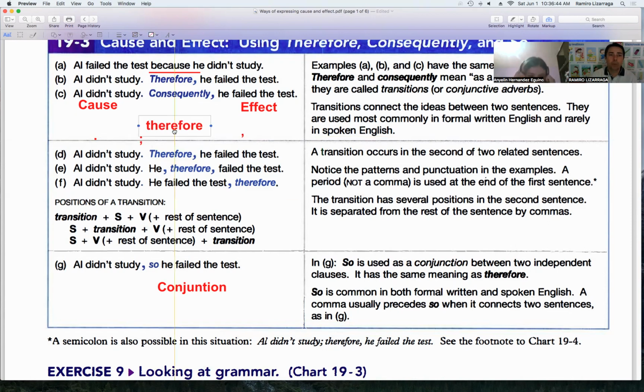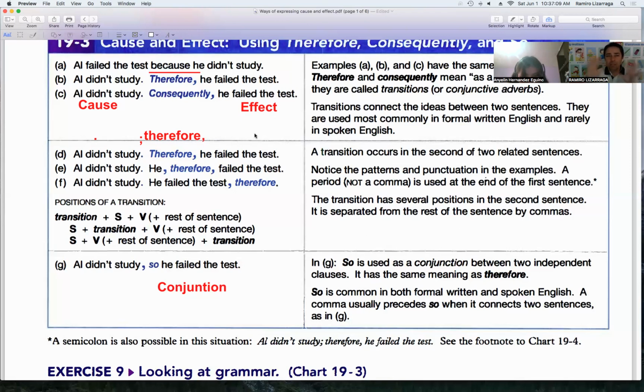Semicolon, this is the way I write. Semicolon, therefore, comma. I prefer this one. I personally use this example: "He didn't study; therefore, he failed the test." Or like D: "He didn't study. Therefore, he failed the test." These two are my favorite.